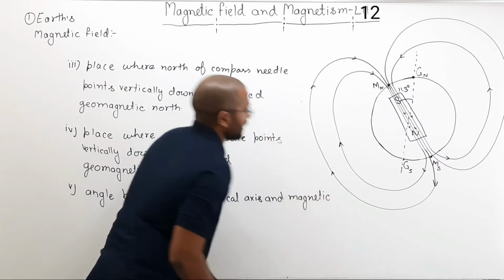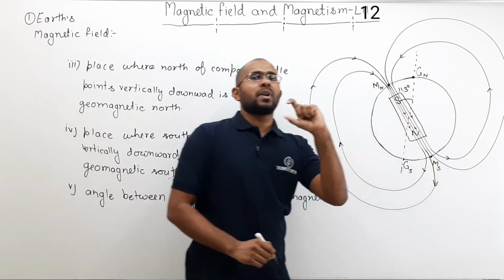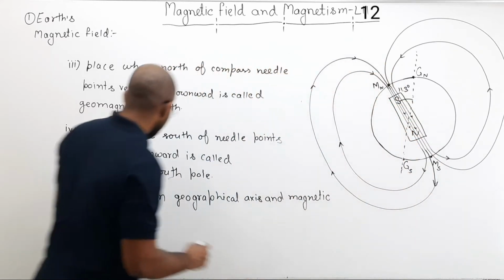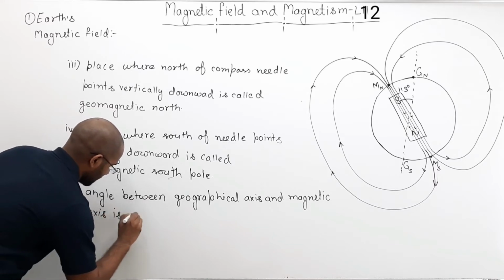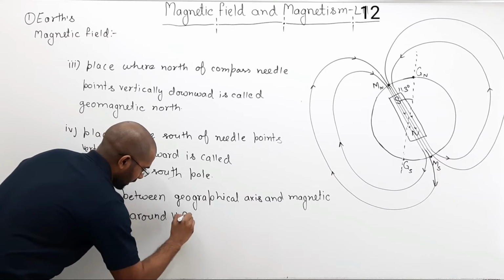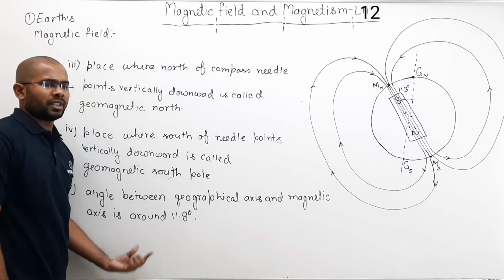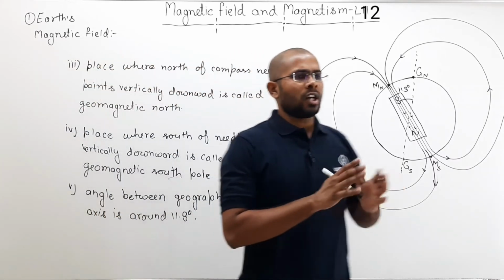How do you define the magnetic axis? Here, the dipole. It is assumed that there is an imaginary dipole. So the axis of that dipole is the magnetic axis, and the angle is around 11.3 degrees, which is continuously changing.